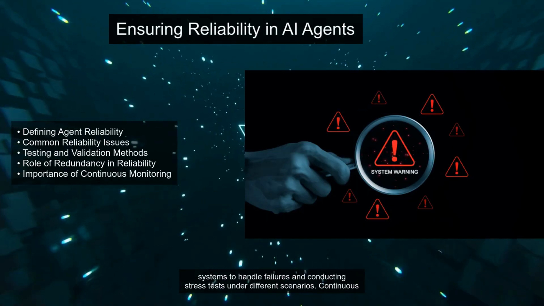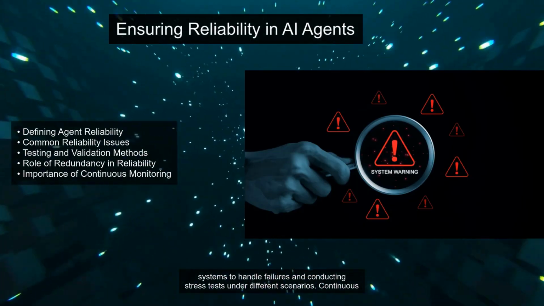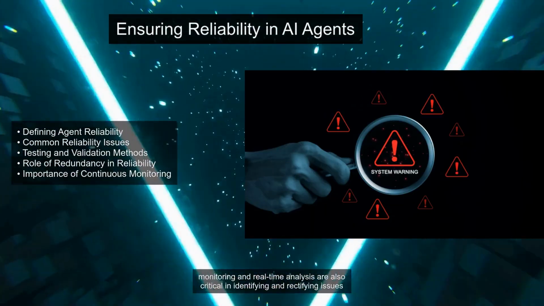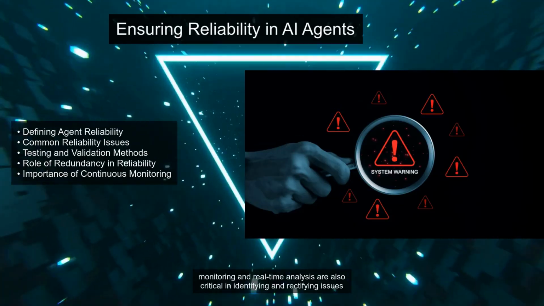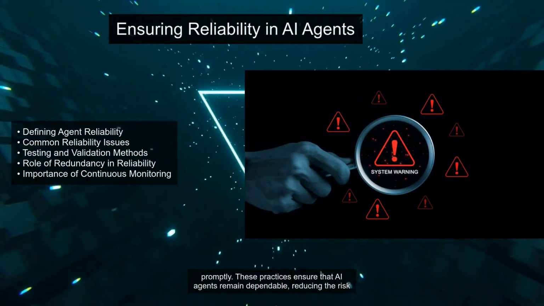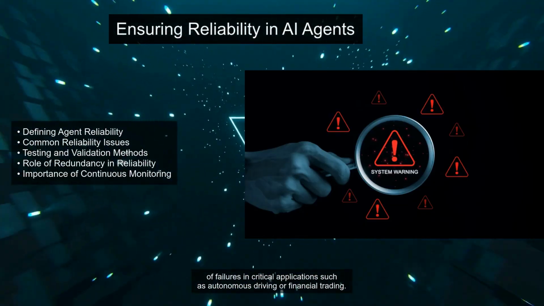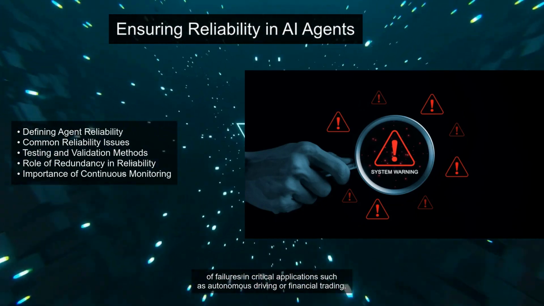This involves creating redundant systems to handle failures and conducting stress tests under different scenarios. Continuous monitoring and real-time analysis are also critical in identifying and rectifying issues promptly. These practices ensure that AI agents remain dependable, reducing the risk of failures in critical applications such as autonomous driving or financial trading.